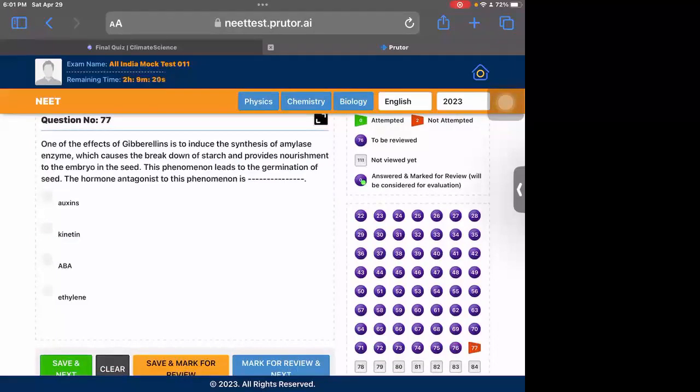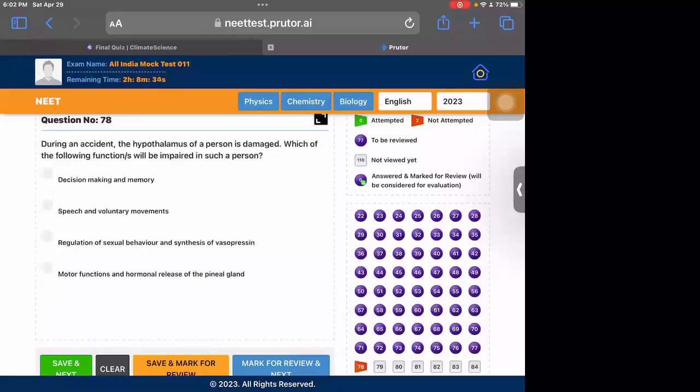Question 77. The valence is to induce the synthesis of amylase enzyme, and it leads to germination of seed. So they are basically asking what is the antagonist of this, which hormone stops the germination of seeds. Abscisic acid is the only hormone which leads to dormancy, which stops the growing and germination of the seed. So option 3 is the correct answer here.